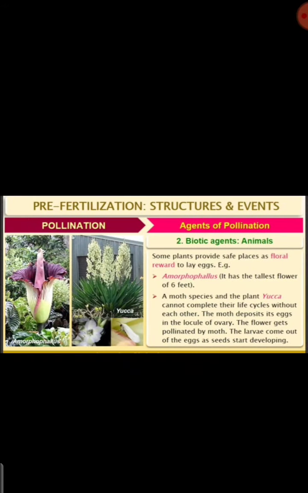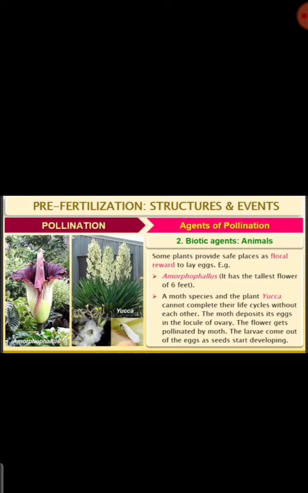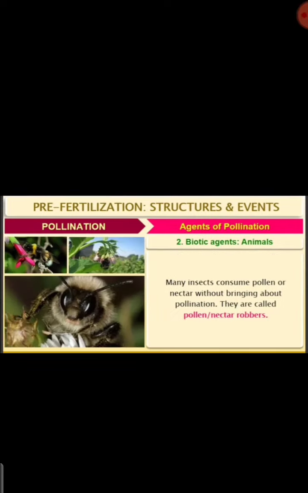We have also studied the very beautiful example of Amorphophallus, where the pollinating agent is also benefited, and the flower is also benefited, right? The moth gets a place to produce its offspring, the larvae, whereas the flower is helped by the moth through the process of pollination. This we have studied.